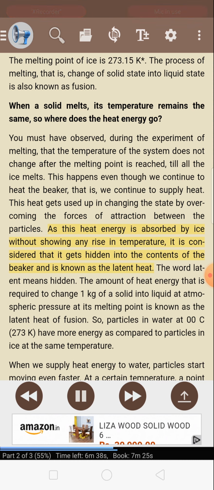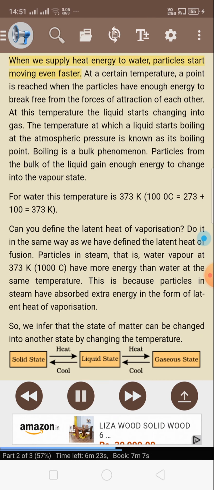As this heat energy is absorbed by ice without showing any rise in temperature, it is considered that it gets hidden into the contents of the beaker and is known as the latent heat. The word latent means hidden. The amount of heat energy that is required to change 1 kilogram of a solid into liquid at atmospheric pressure at its melting point is known as the latent heat of fusion. So, particles in water at 0°C, 273 K, have more energy as compared to particles in ice at the same temperature. When we supply heat energy to water, particles start moving even faster.